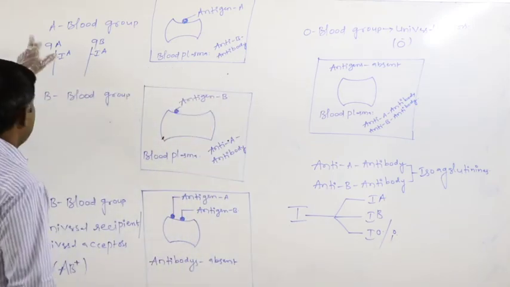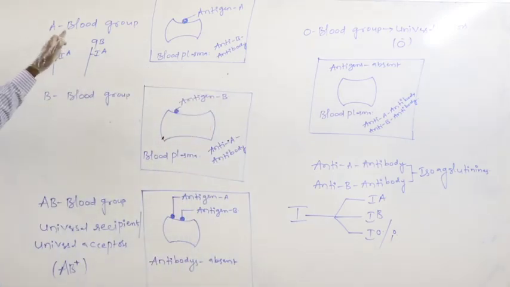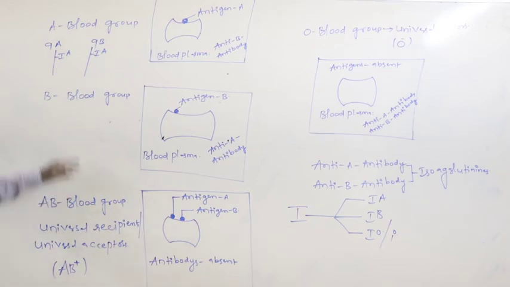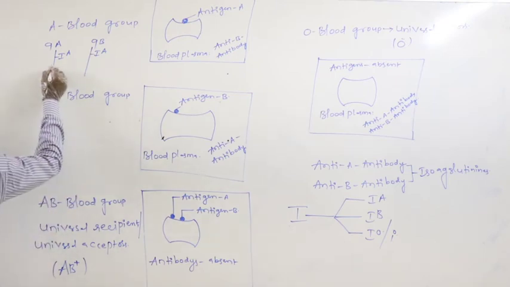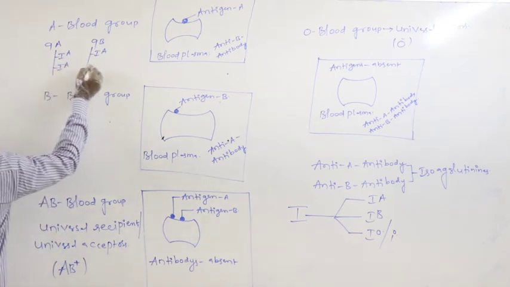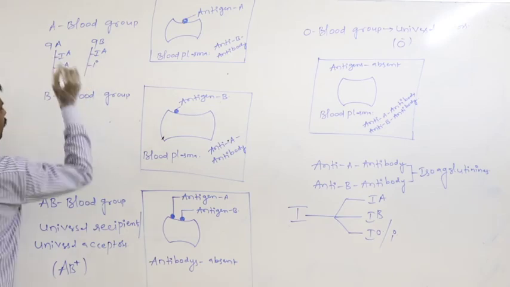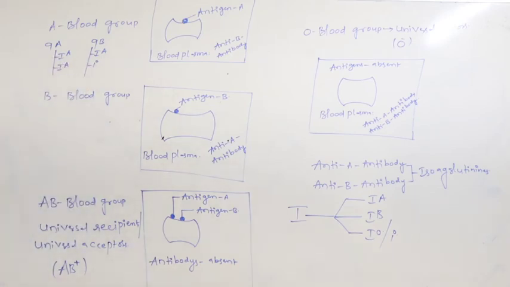Just assume in the A blood grouped person, on the ninth pair of chromosomes, either IA or IO may be present.